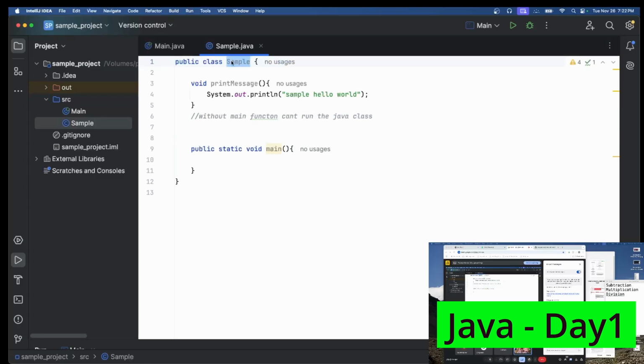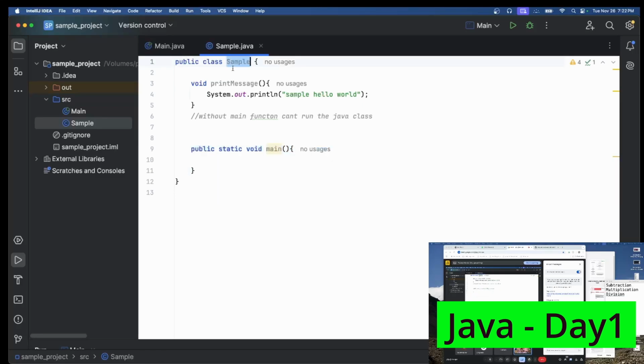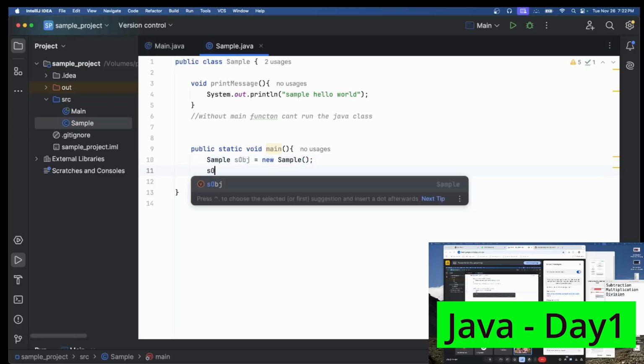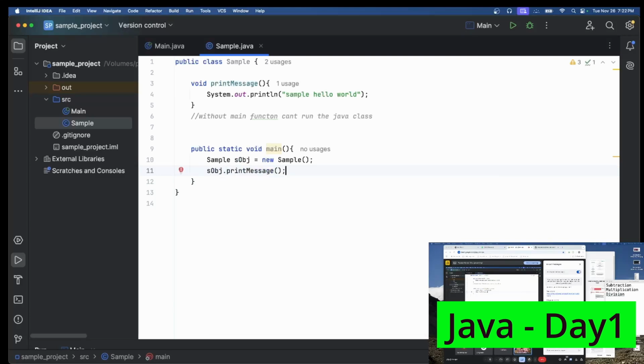First you have to remember the steps. You need to create a main function. Inside the main function you need to create an object. How to create an object? Class name, object equal to new class name. This is the second step. Now, using this object, you can call whatever you want. So obj dot print message, that's it. These are the steps: creating the class, creating the main function, creating the object, and using the object, you can call whatever you want.